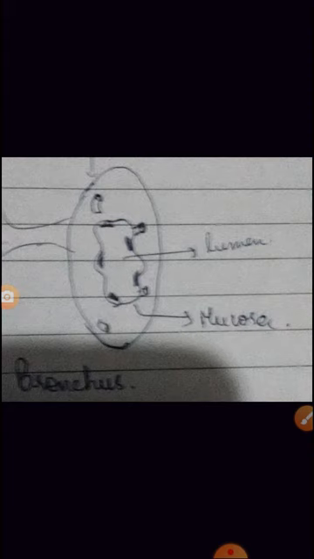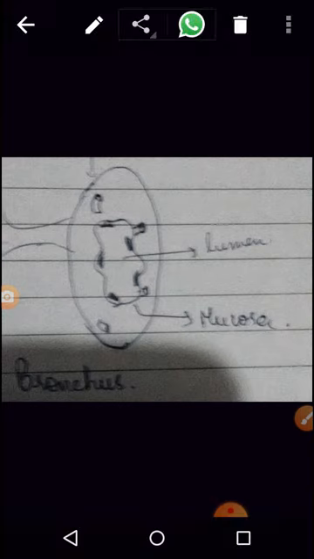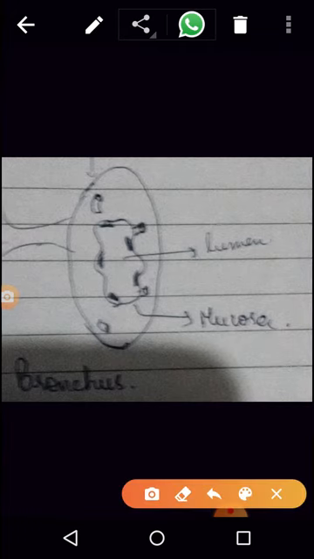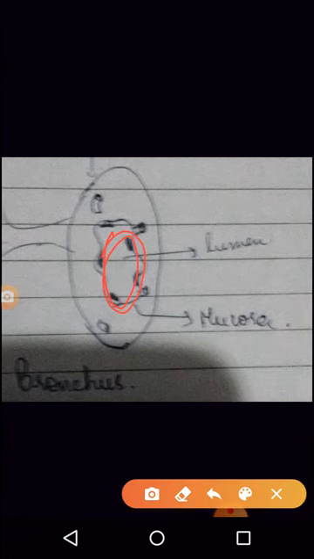The histamine and heparin will increase the production and activity of the goblet cells, which means there will be excess production of mucus in the lumen. The lumen will be filled with mucus.